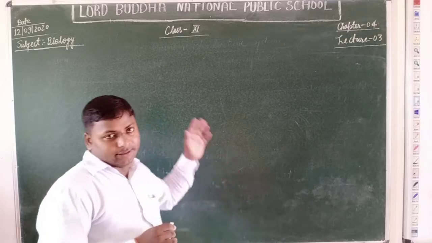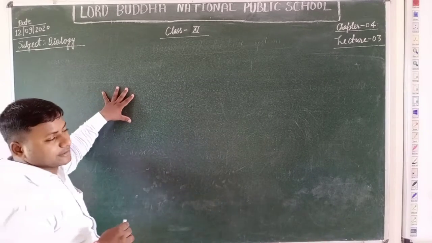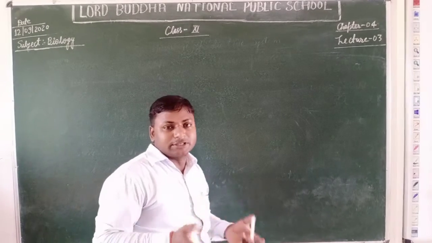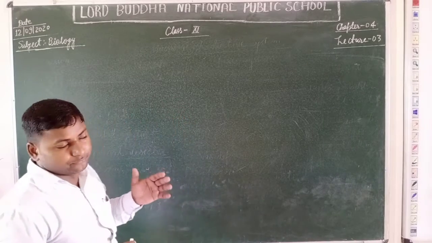So students, let's start the broad classification of kingdom Animalia based on the common features.